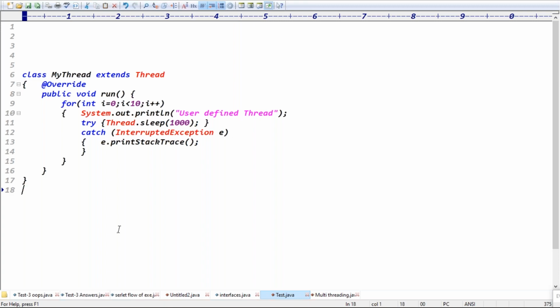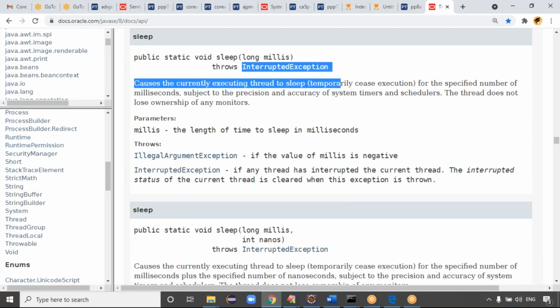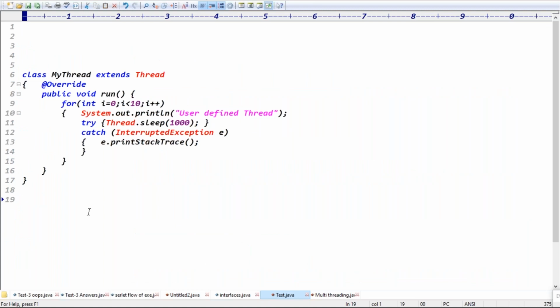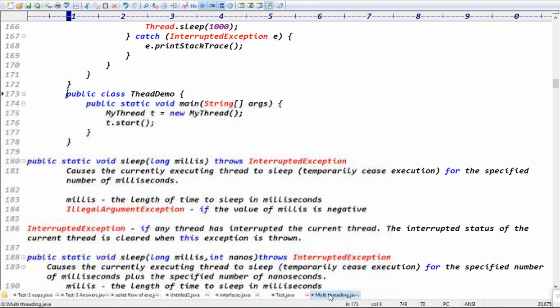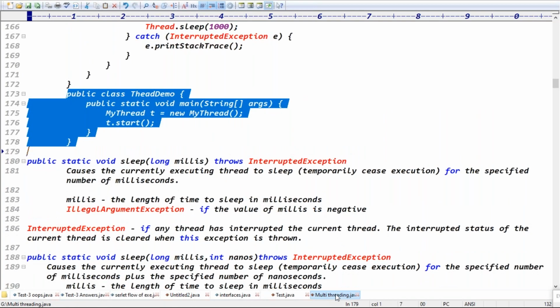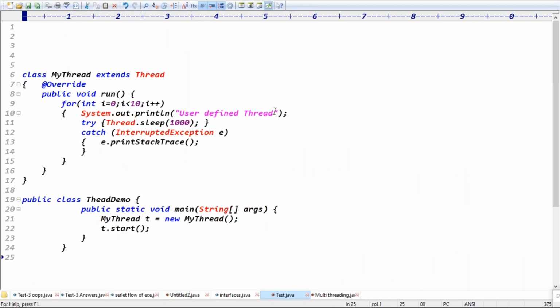This method is throwing InterruptedException, and it is a checked exception. So we have to handle the checked exception definitely by using try-catch blocks or throws, right? In the class ThreadDemo, you're creating an object of the Thread class and accessing the method. Exactly. You can simply give a message like good morning.